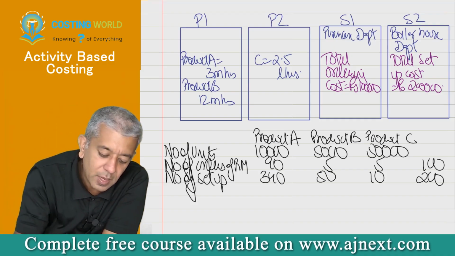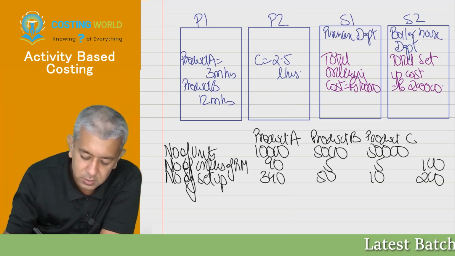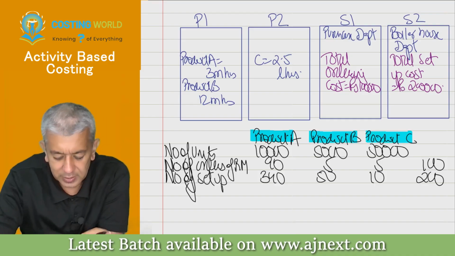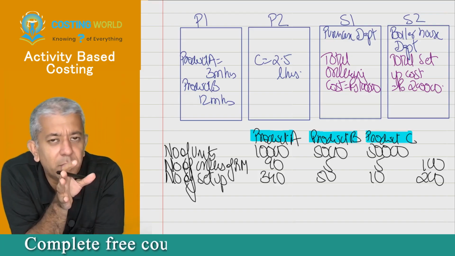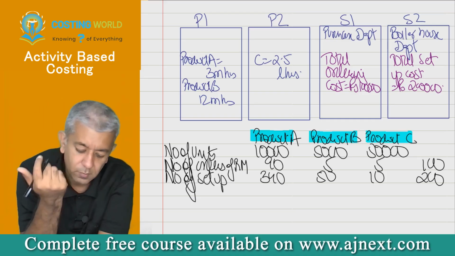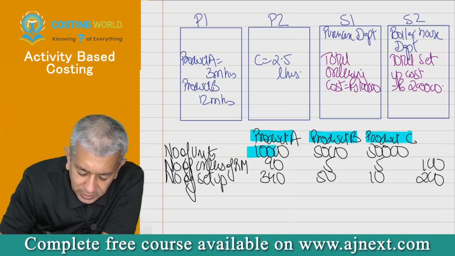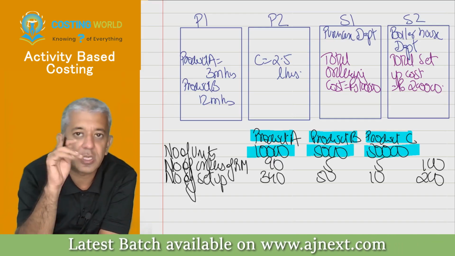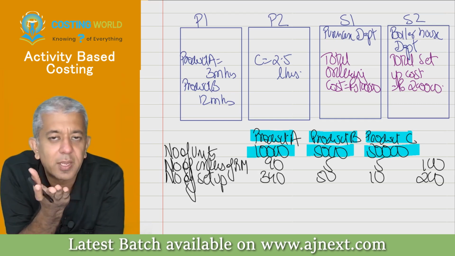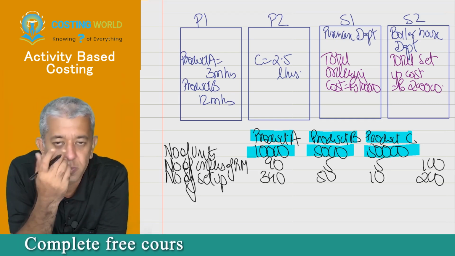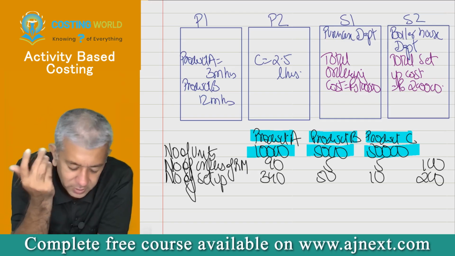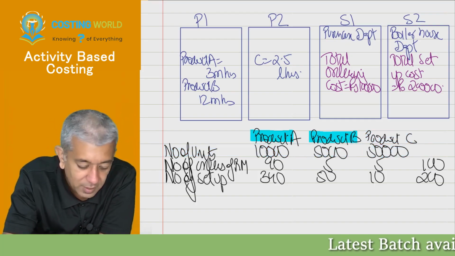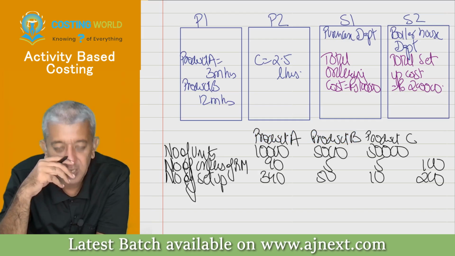Listen. My company produces 3 products: product A, product B, product C. These are the number of units that we are thinking we'll produce this year. We will be producing 10,000 units of A, 5,000 units of B, and 50,000 units of C. First of all, there is more than one product, so I cannot follow the output method. We have 3 types of products, and we are going to produce these many units in this entire year. Further in this particular case, next thing, listen.